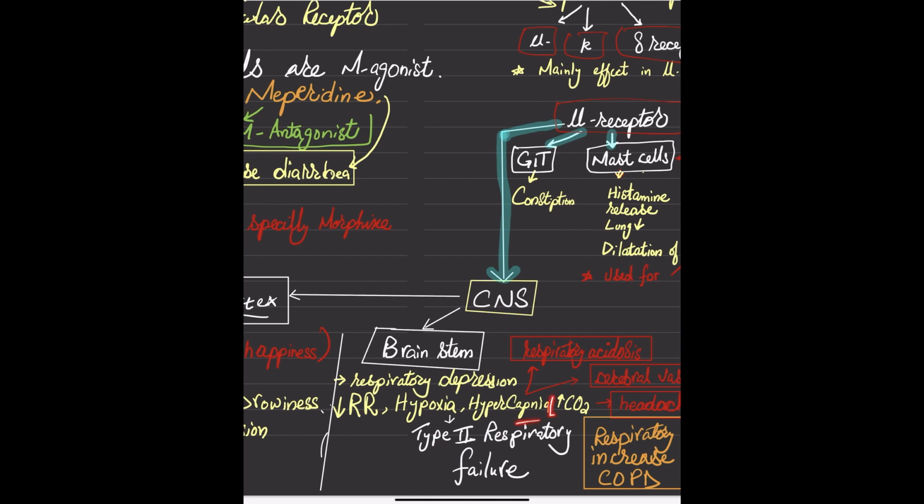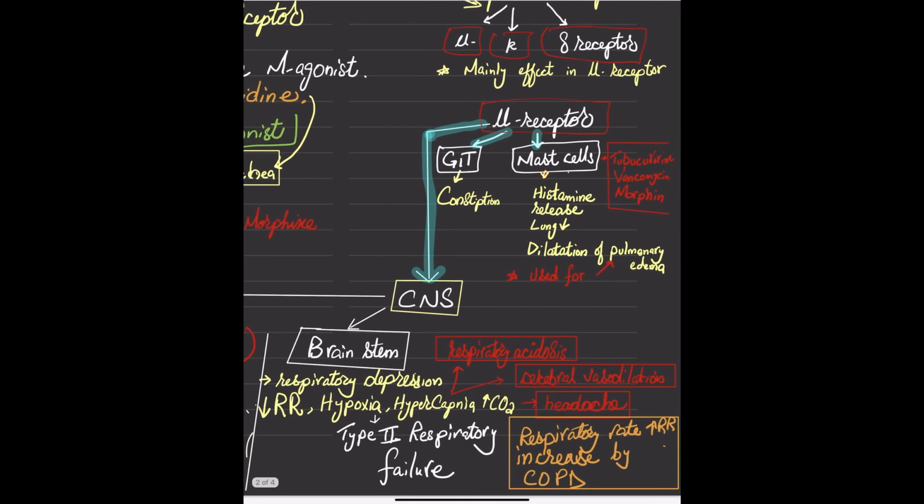What is hypercapnia? It is a high concentration of carbon dioxide in the body, which can lead to respiratory acidosis and cerebral vasodilation, causing headache, and all of these lead to one thing, type 2 respiratory failure.